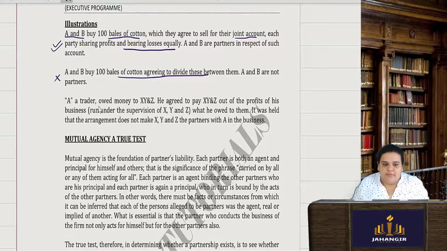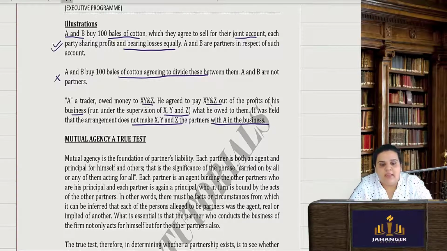Next example: a trader owed money to XYZ and Company. He agreed to pay XYZ what he owed out of the profits of his business, run under the supervision of XYZ. It was held that the agreement does not make XYZ a partner with A in the business, because it is a totally different thing.